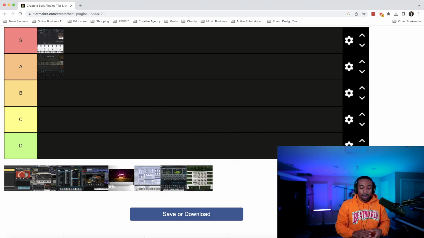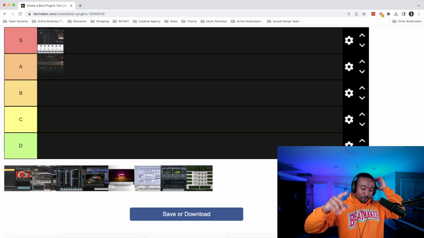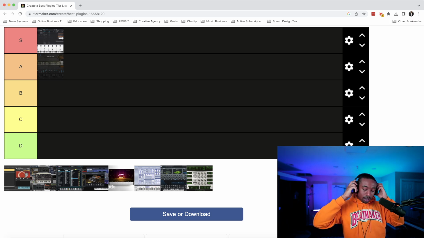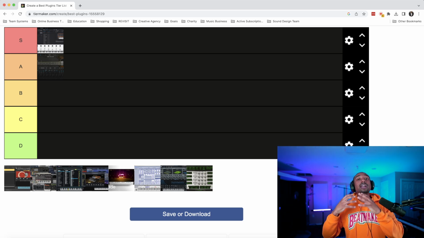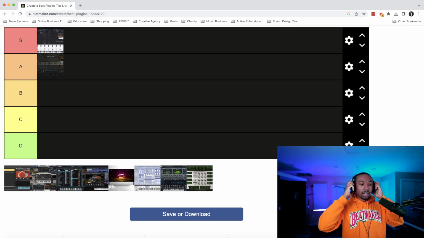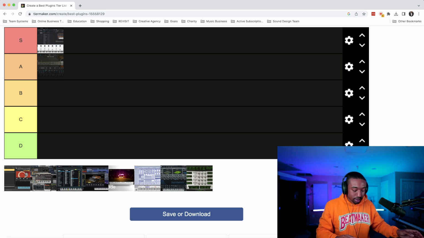Okay. So for that reason, we're going to pull it up to S tier. And what I say, features for the price. And then the price is fair. Okay, I think you're getting a lot of value for the price when it comes to Arturia stuff.